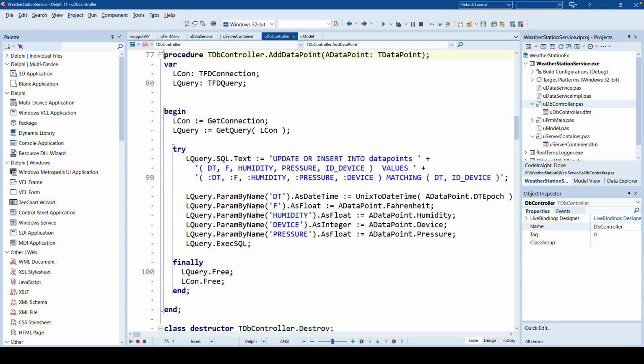So, for example, the temperature is assigned to the parameter F inside of the SQL statement, and then a data point.Fahrenheit. Or the device is device.AsInteger, a data point.device, which is passed through us, and then we can also make sure that we don't get duplicates by using the UPDATE OR INSERT INTO MATCHING syntax, which is very Firebird specific. So there you see the web service bridges into the database.